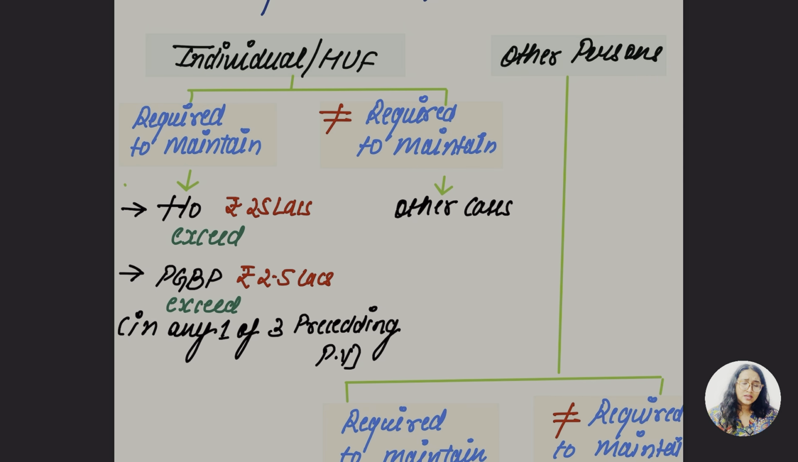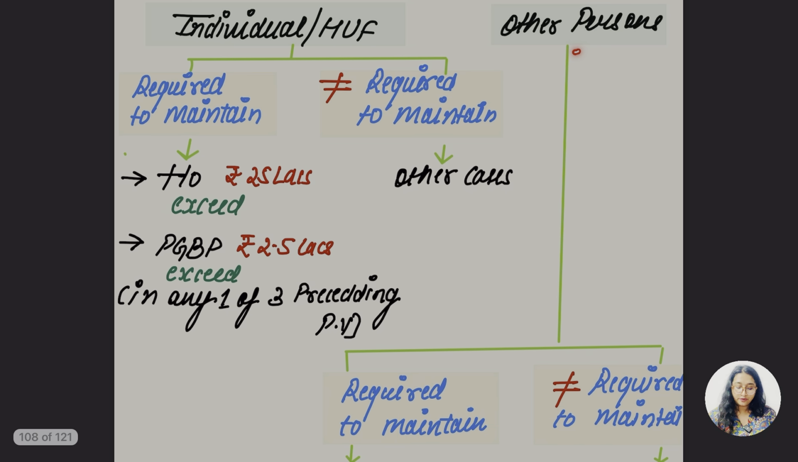But do you think it applies to all of the 3 preceding previous years? No. For this they are saying in any one of the preceding previous years. Did you understand this much? Yes. So what about the others? They need not maintain books in the other cases, for non-audit persons.